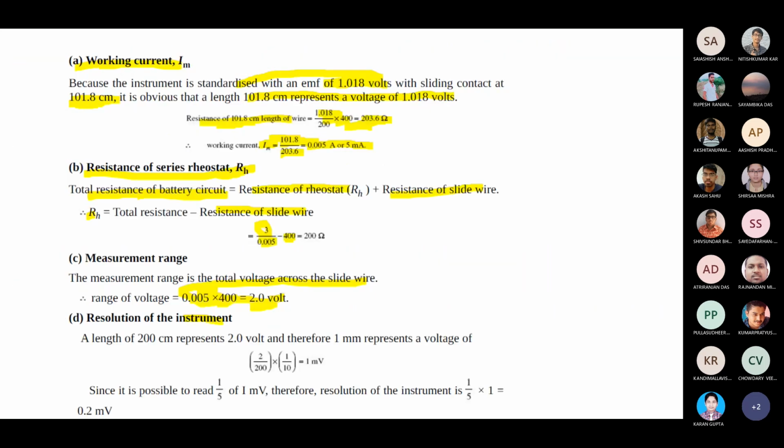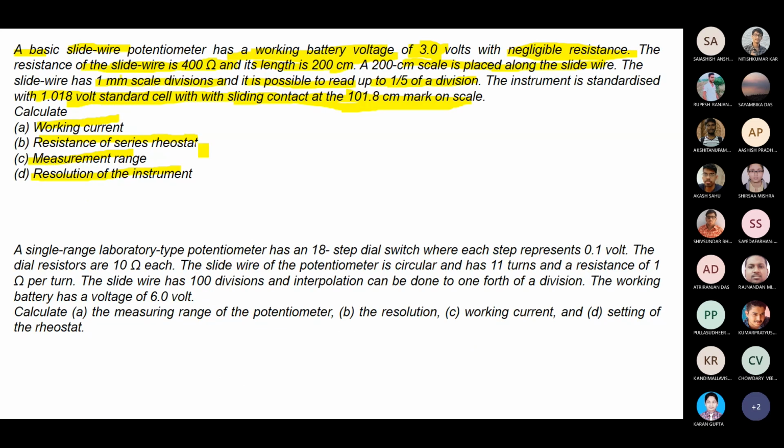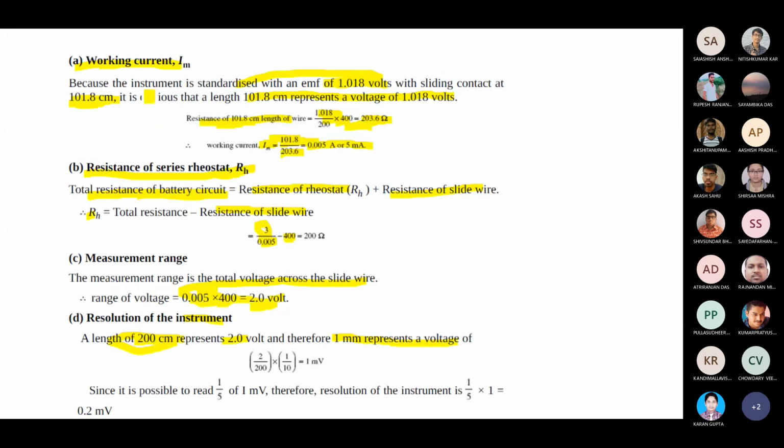Resolution means how much they have mentioned: 1/5 of the deviation. So 200 centimeter length represents 2 volt, and 1 mm is the smallest deviation on the slide wire scale. So 2 volt divided by the total length 200, into 1/10 since 1 mm is 1/10 of a centimeter, gives 1 millivolt.